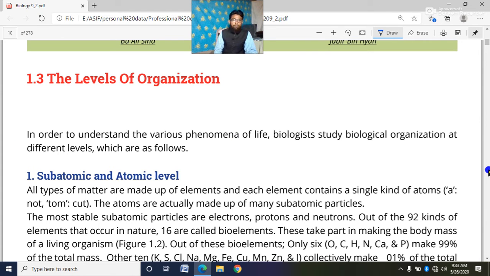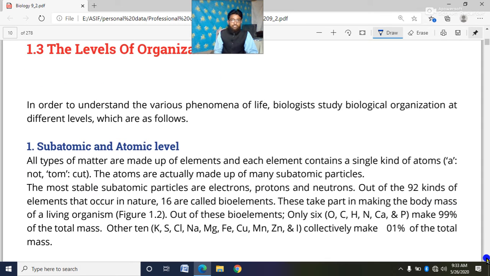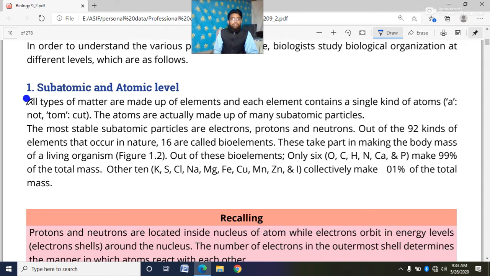So we will discuss what the levels of organization of living organisms, the organization of life, are. So let's start, dear cadets. First, the lowest level of organization is the subatomic and atomic level.